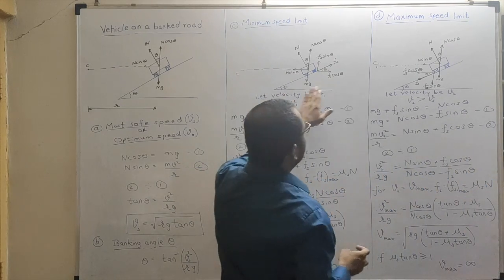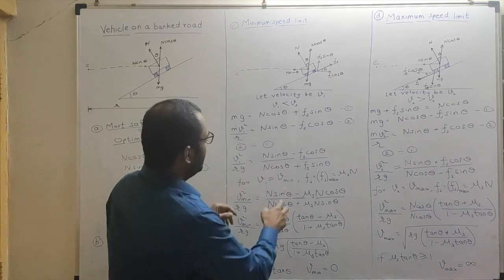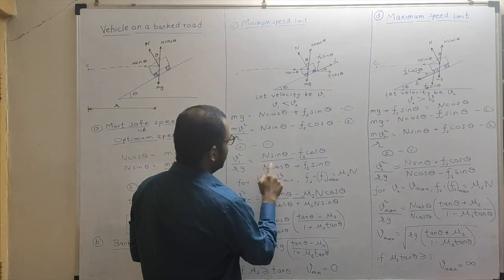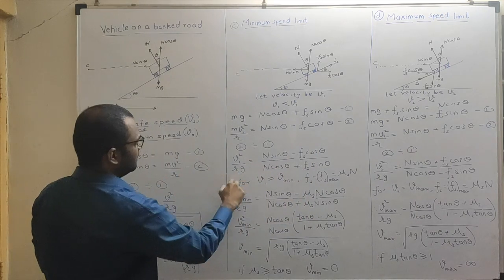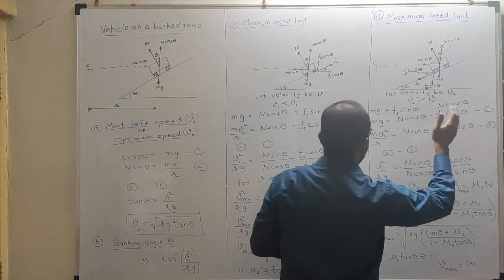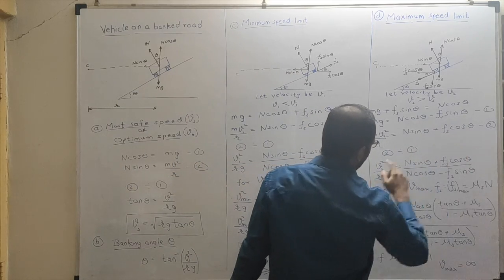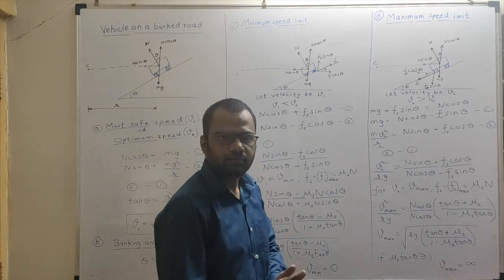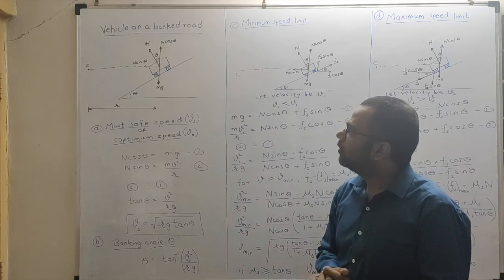Now look here, in both the cases, if Fs was absent, I should get back the same equation. No? So over here, if Fs is 0, this term will go away. Again, I have n and n will get cancelled. I have sin theta upon cos theta, which is tan theta. So again, I will be left with V is nothing but square root of Rg tan theta. Even over here, if Fs is absent, I should get back the same equation. So Fs is 0, so these terms will go away. So V2 will be nothing but square root of Rg tan theta. Getting this?